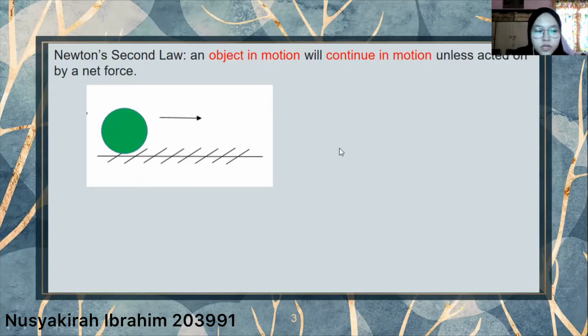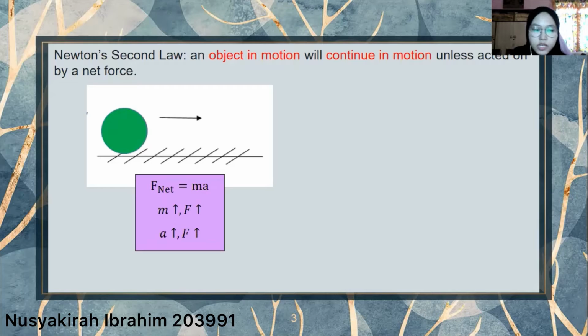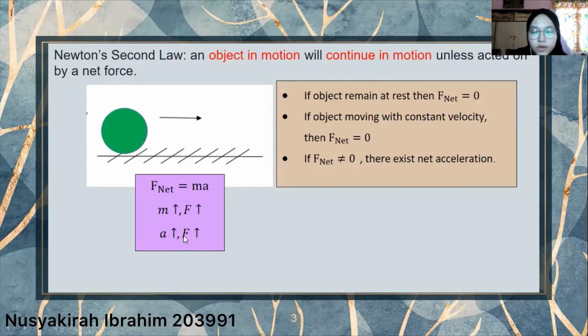So according to the second law, the net force is equal to the product of the mass and the acceleration. So if we increase the mass, the net force also increases. Same goes for the acceleration. If we increase the acceleration, the net force also increases. So this is the note that we need to remember from this chapter.